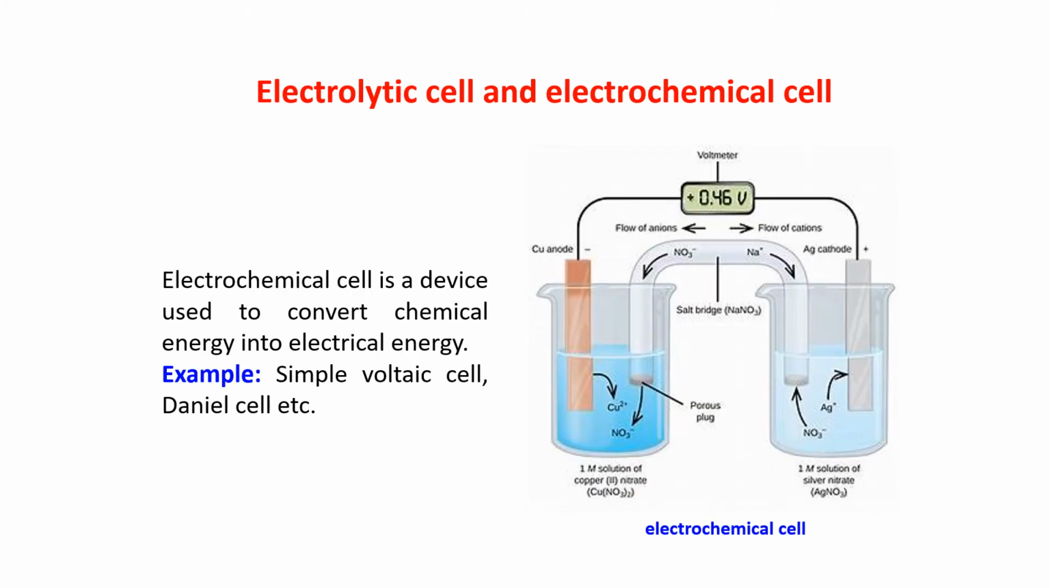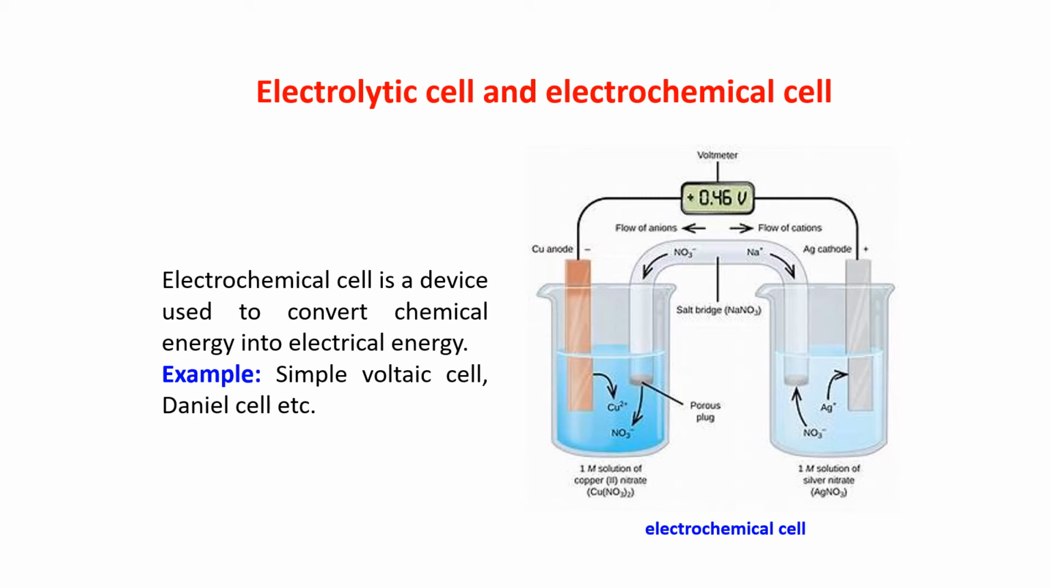Next is electrochemical cell. Now, electrochemical cell is a device which is used to convert chemical energy into electrical energy. First, with that chemical energy, a chemical reaction is taking place, and because of that, electricity is forming. It's converting chemical energy to electrical energy. You will study more about the electrochemical cell in the higher classes.